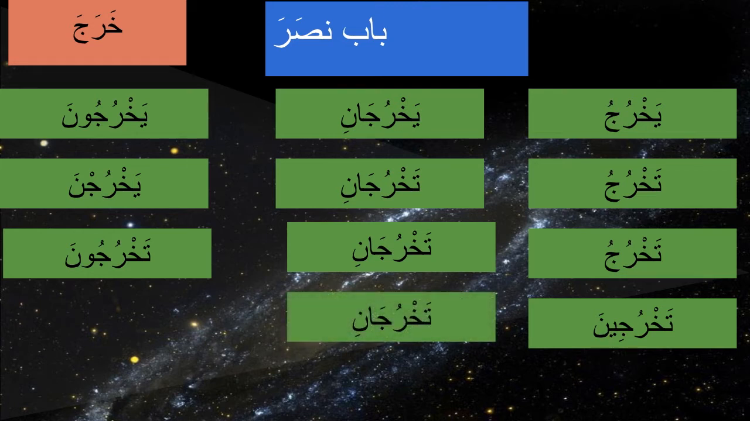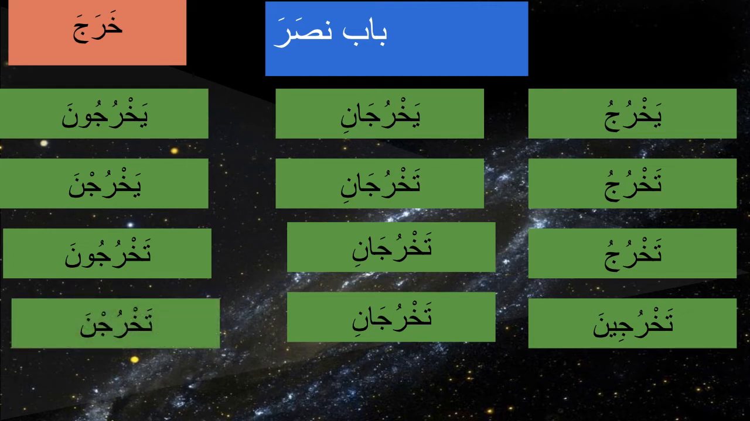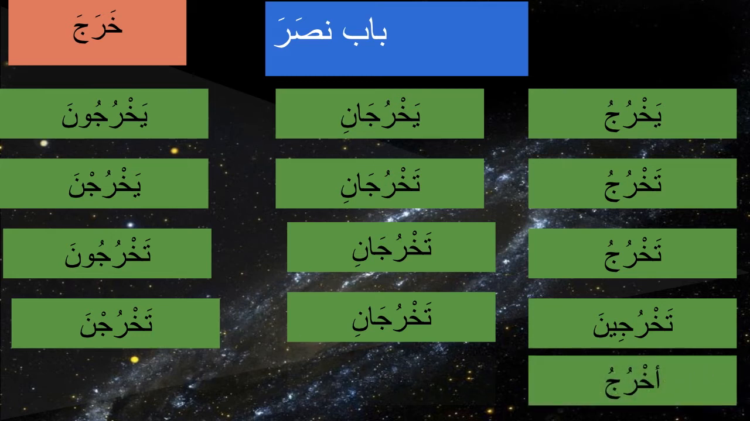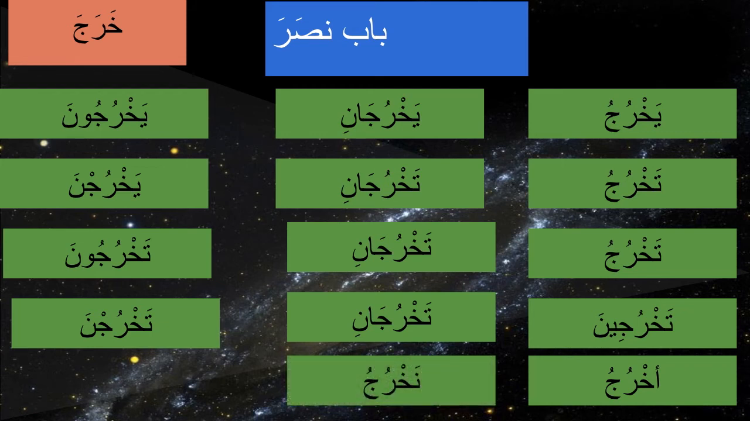And takhrujani, again depending on the sentence, we know these three, whether it is dual, antuma, or it is huma, depending on the sentence. And takhrujna, so we're telling all the women in front of you, females, that you all come out. Akhruju, I come out. And nakhruju, we come out.